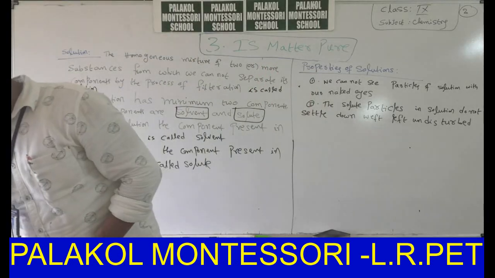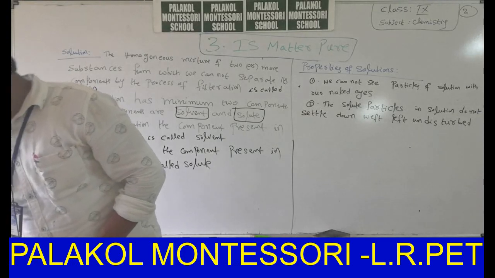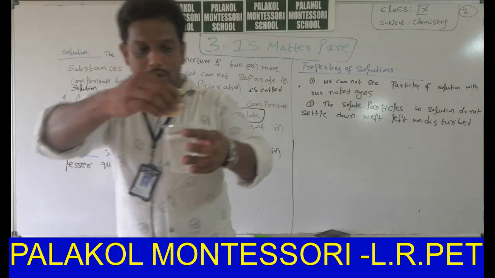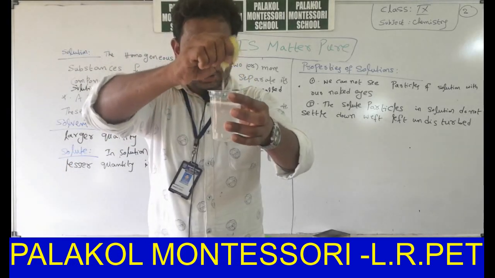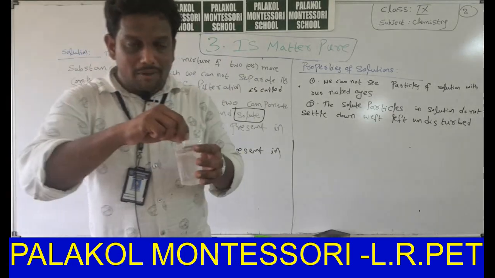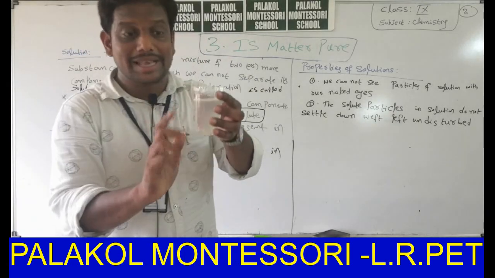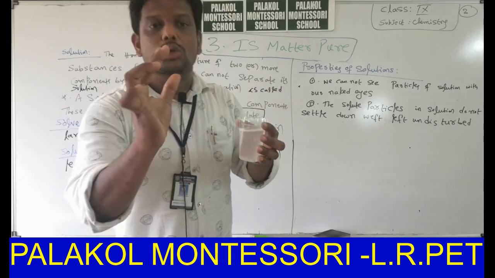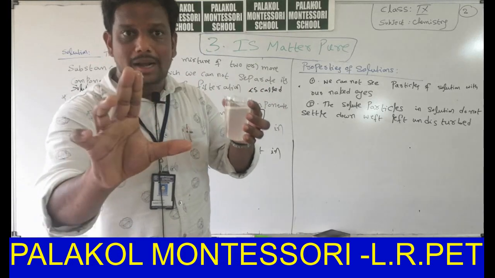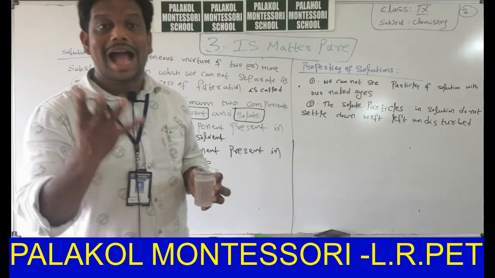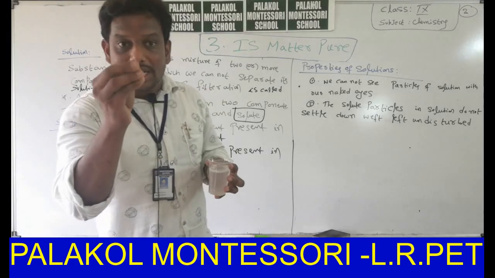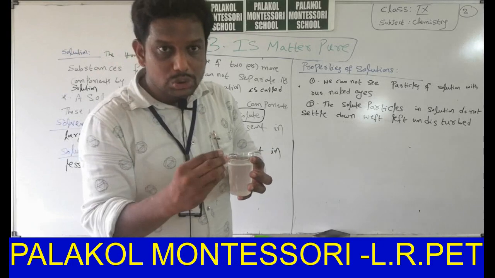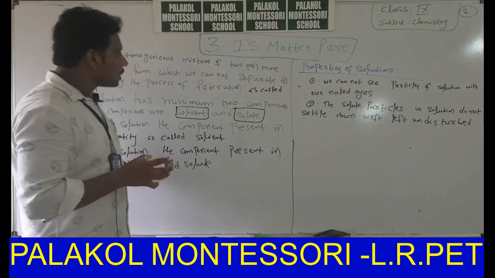In the case of lemonade, ignore the salt here. Only a small amount of lemon juice is added to water. In this case, a high amount of water is present and a small amount of lemon juice is present in the solution. So the solvent in lemonade is water, because water is present in higher quantity. The solute is lemon juice. So this is the solvent and solute concept.